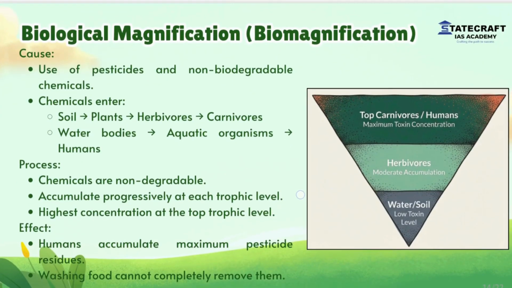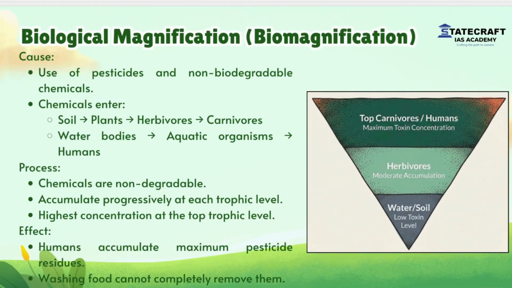Then biological magnification or biomagnification. The causes of biomagnification include use of pesticides and non-biodegradable chemicals. These chemicals enter the soil and these are used by plants.